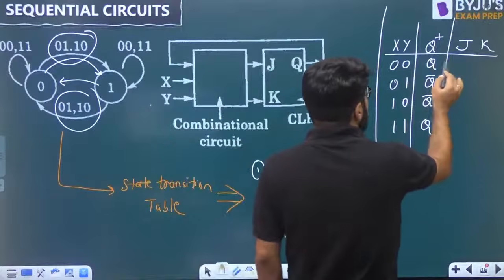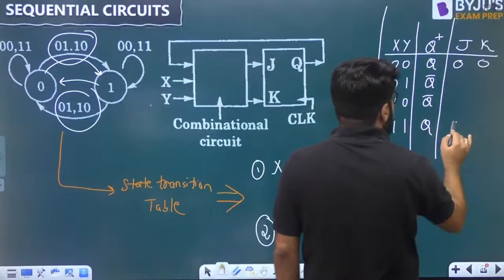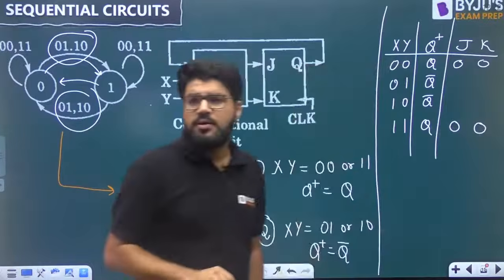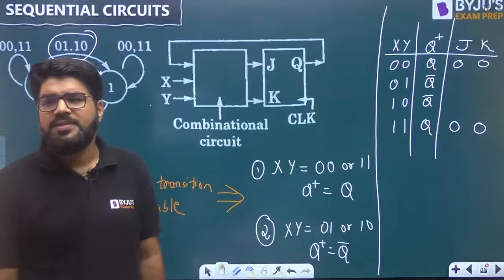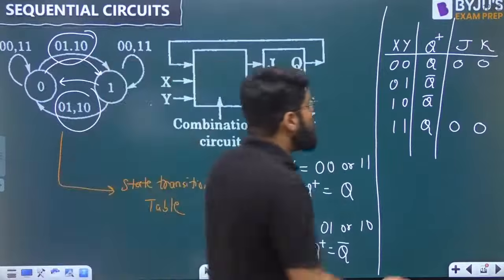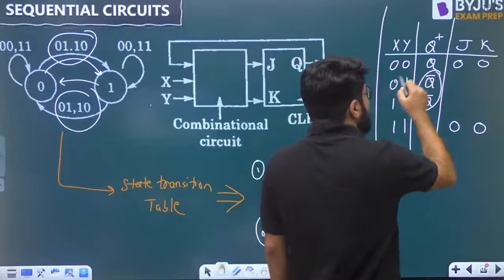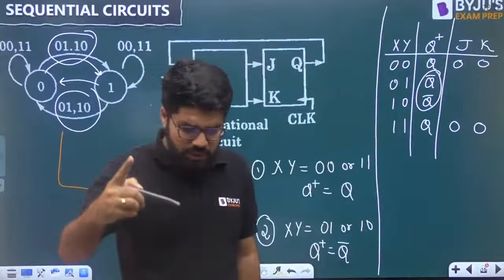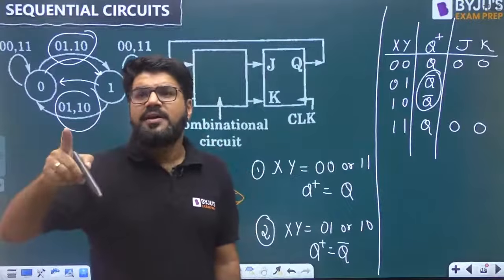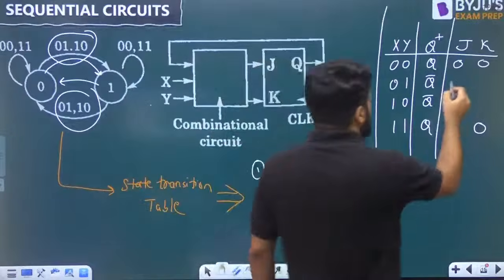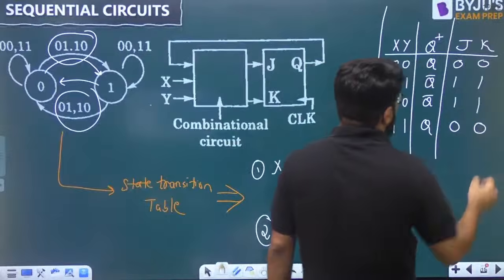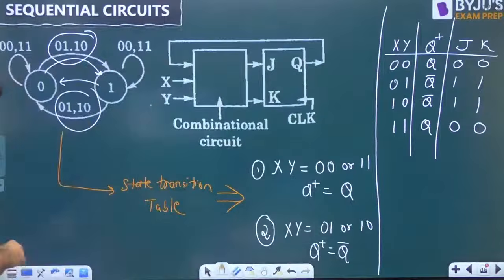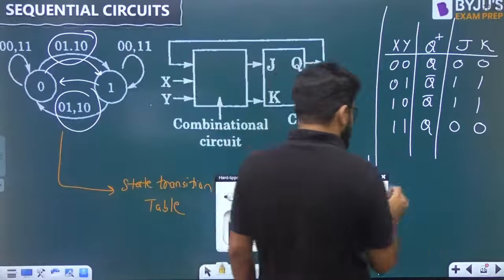Q plus equal to Q, the same state, is obtained when JK is 0,0. Q plus equal to Q bar is toggle, and toggle occurs when JK is 1,1.